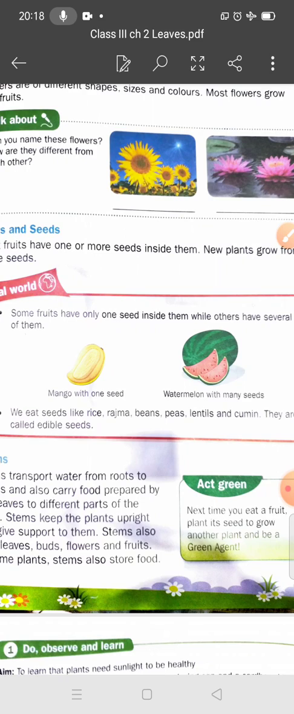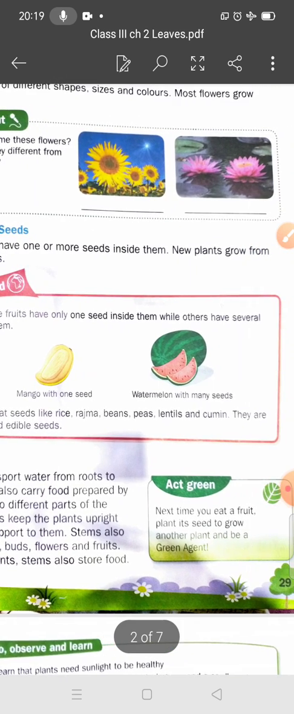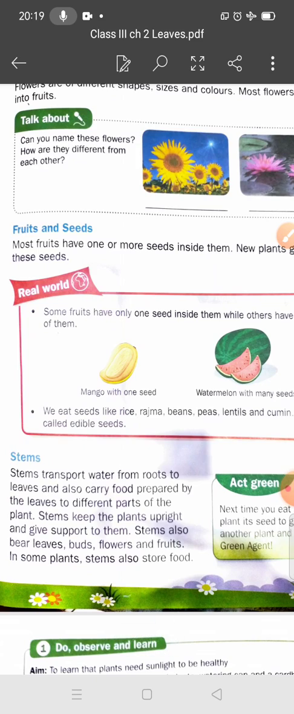So students, we eat seeds like rice, rajma, beans, peas, lentils and cumin seed also, and they are edible seeds. Edible seed means which we eat. Seeds are of different shapes, sizes and colors, and we eat different types of seeds: rice, rajma, gram, corn also. So these seeds are called edible seeds. And new plants grow mostly from seeds. Every seed has a new baby plant inside it, and the seed stores food for the baby plant.